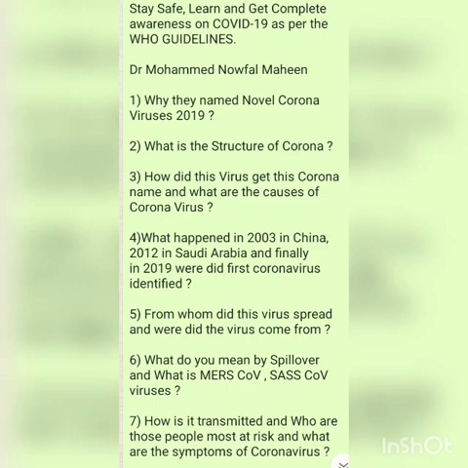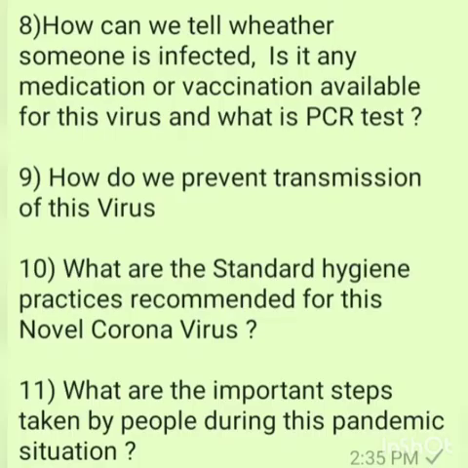What do you mean by spillover and what are MERS-CoV and SARS-CoV viruses? How is it transmitted? Who are the people most at risk and what are the symptoms of coronavirus? How can we tell whether someone is infected? Is there any medication or vaccination available for this virus? And what is the PCR test?